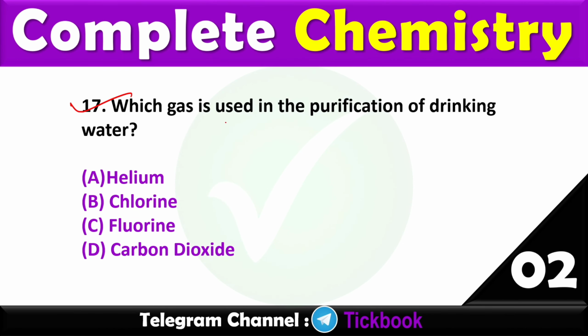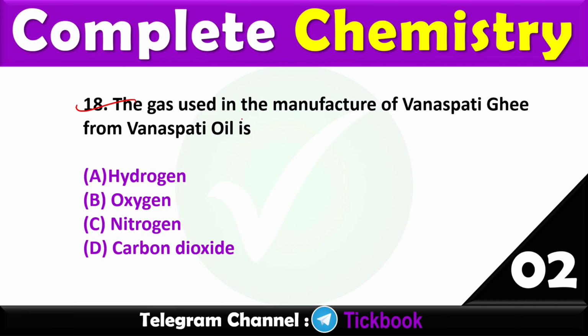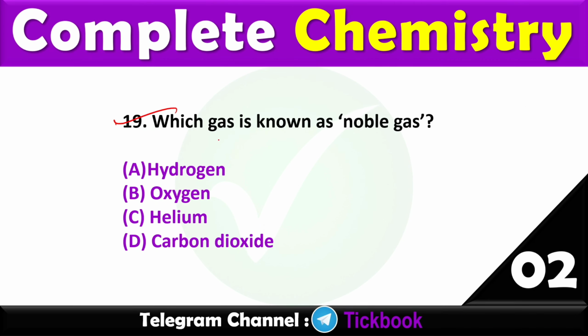17. Which gas is used in the purification of drinking water? Option number B is the right answer, chlorine. 18. The gas used in the manufacture of Vanaspati ghee from Vanaspati oil is? Option number A is the right answer, hydrogen. 19. Which of the following gas is known as the noble gas? Option number C is the right answer, helium.